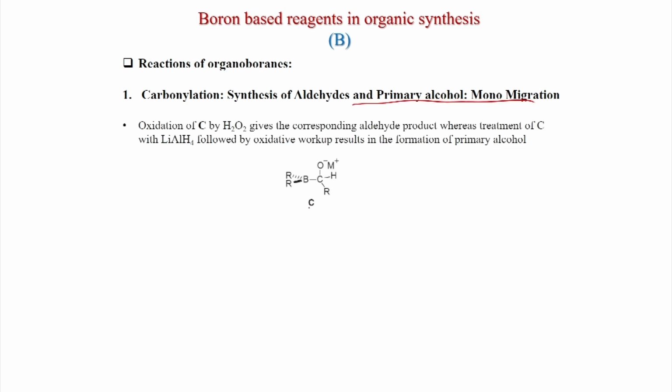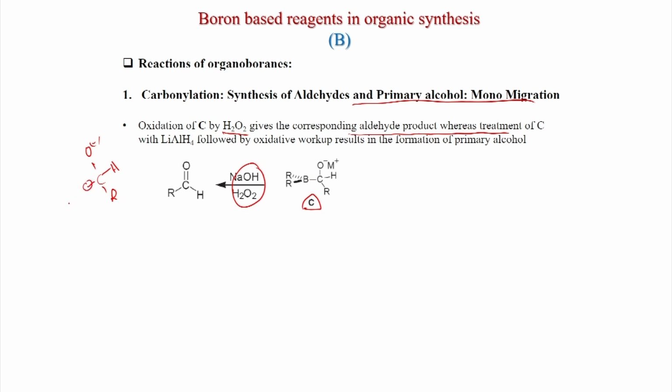Now oxidation of C, whatever we have seen, by H2O2 gives the corresponding aldehyde product. So if you treat this compound with NaOH and H2O2, what happens? This will be O minus, this is the hydrogen, R. And now, when you do this NaOH H2O2, an oxygen will come.